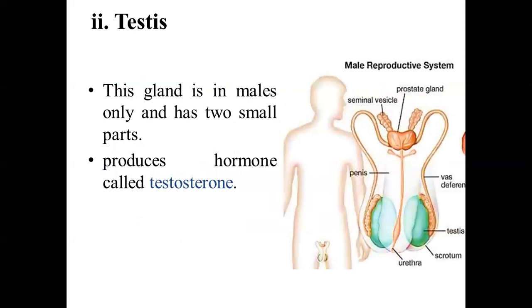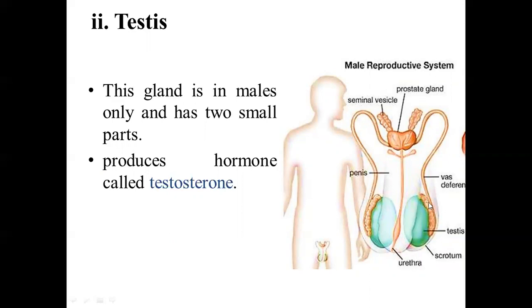So next one is the testis. The testis is the gland in males. It has two small parts. It produces the hormone called testosterone. Here you can see these small egg-like structures are the testes. Here you can see that this is the scrotum. It is the sac-like structure that hangs behind the penis of the male.